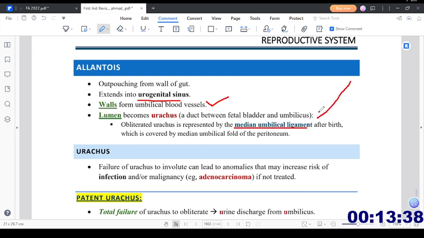This is very important. Any remnant of an embryologic structure is very important because they ask you about that in the Step exam. So the obliterated urachus is the median umbilical ligament after birth, which is covered by the median umbilical fold on the peritoneum. And the second thing is that the wall of the allantois is going to form the umbilical blood vessels.